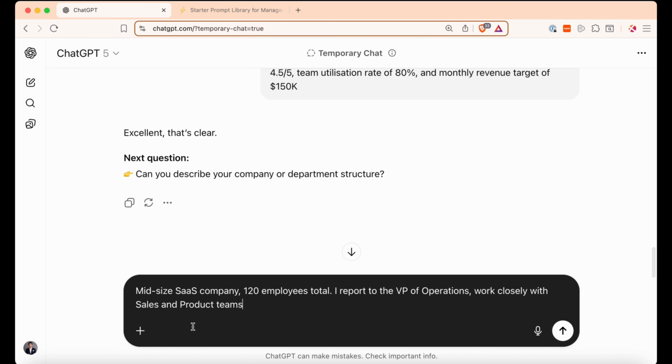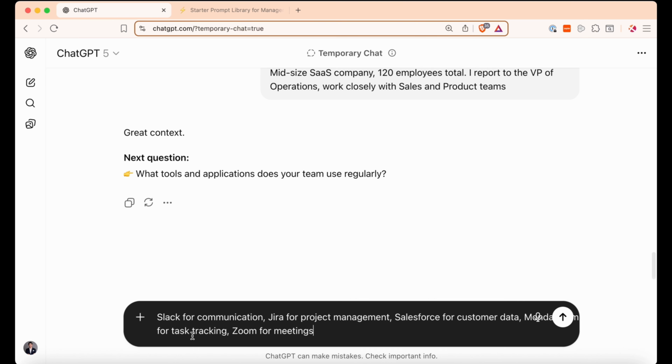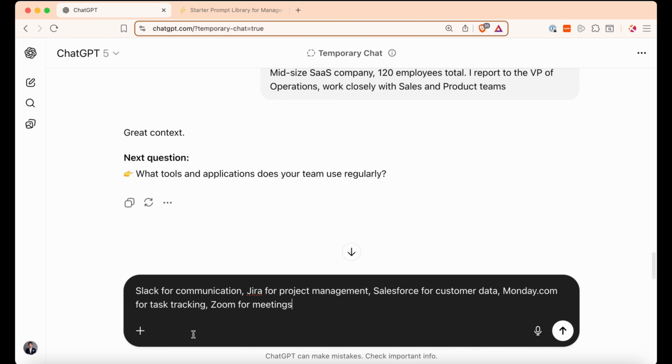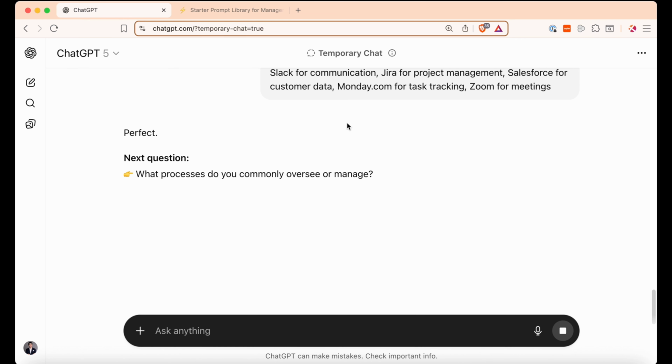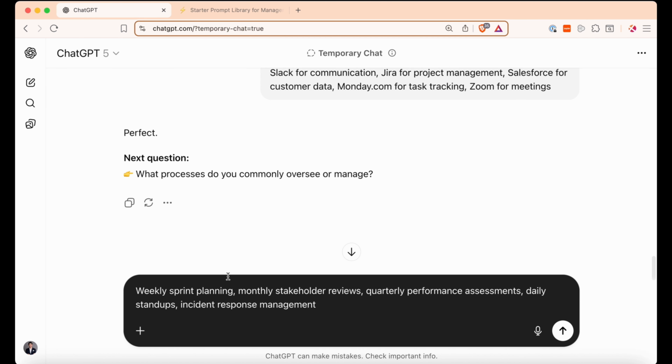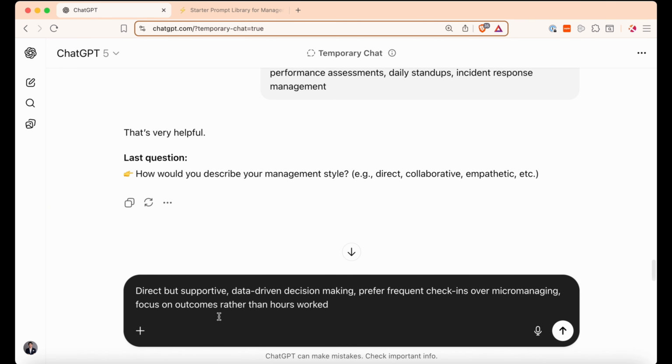So in this case, we are a mid-sized SaaS company with 120 employees. And then, of course, ChatGPT also wants to know what tools and applications we use regularly. So we type, for example, Slack for communication, Jira for project management, and so on. Right. And then it's going to ask, what processes do you commonly oversee or manage? And for an operations manager, it's going to be things like weekly sprint planning, monthly stakeholder reviews, and so on. And lastly, it's going to ask about our management style. In this case, we're going to be direct but supportive.